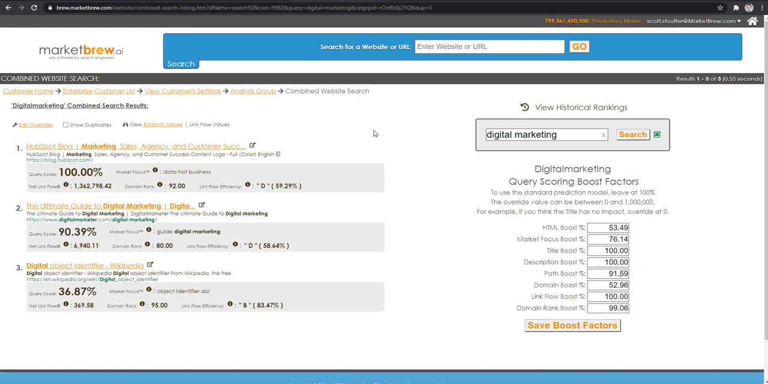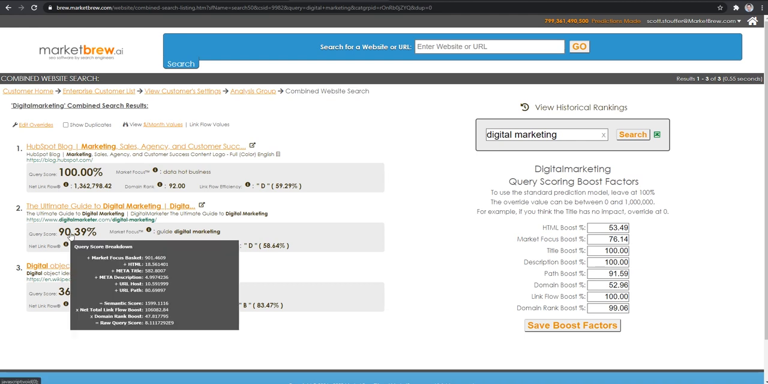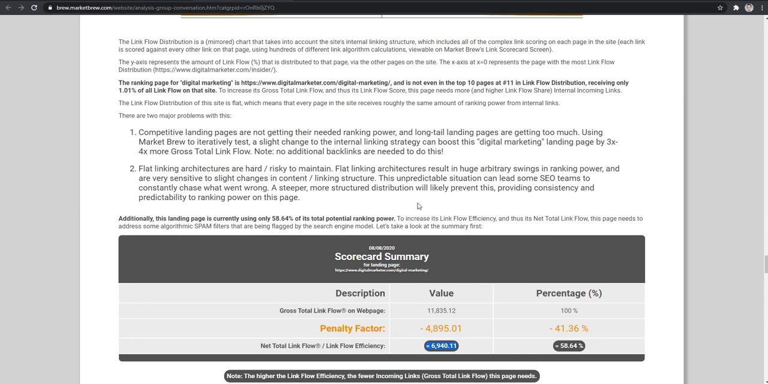So if we go in the back end of this model, you can see these three sites that are in the model. And if we hover over the query score, you'll see down there at the bottom, it says net total link flow boost. Notice that you're not going to see gross total link flow boost, but net total link flow boost. So what we're seeing here is not actually the link architecture that's the primary cause of this problem.